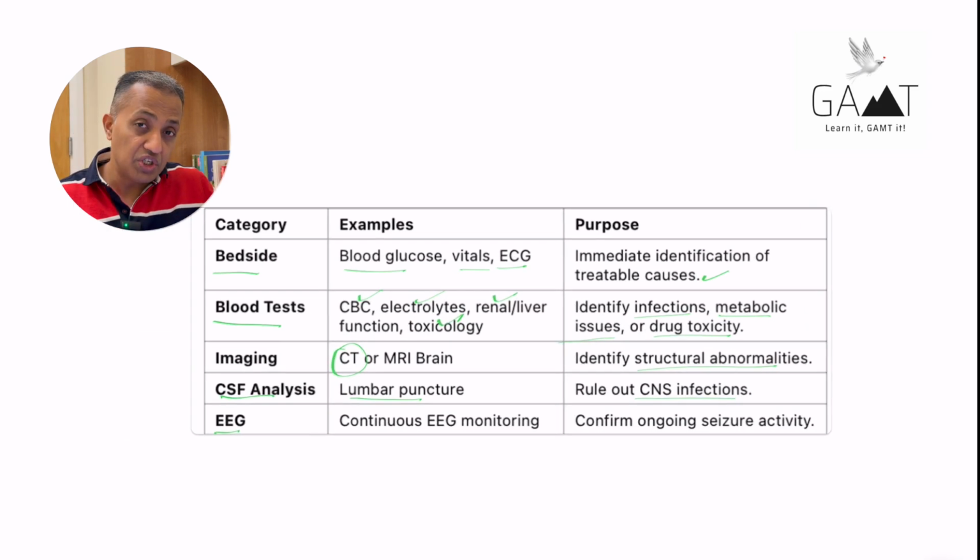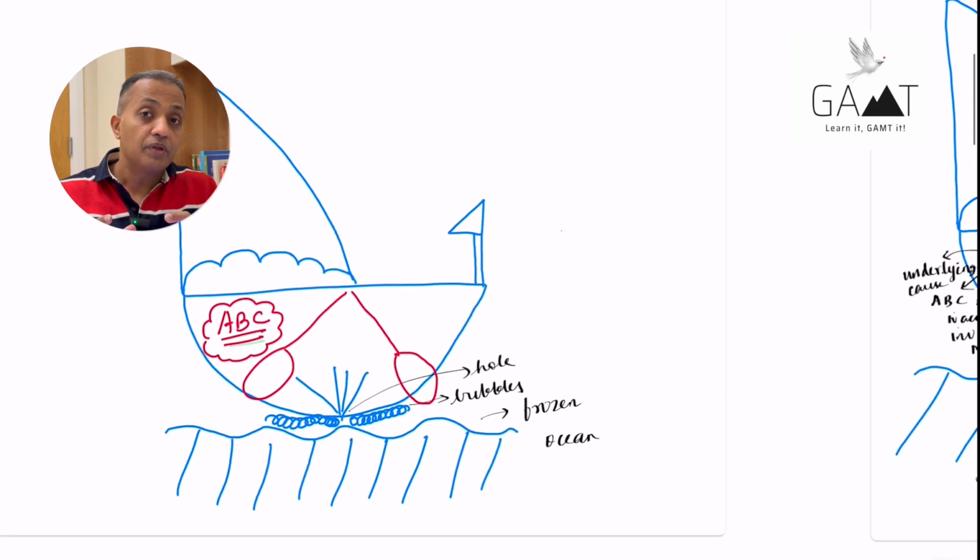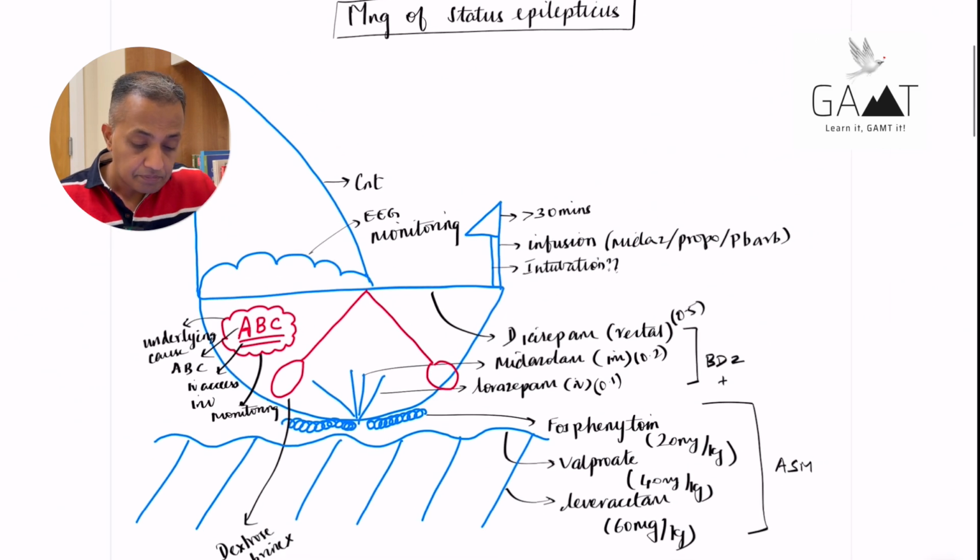So these are possible investigations you can potentially do in a patient with status epilepticus. Okay, so that covers the initial part of the management of status epilepticus. We're going to go to the next phase where you give medications to control the seizures. So the initial line of treatment is always benzodiazepines. Always benzodiazepines, just because the onset of action is very quick.